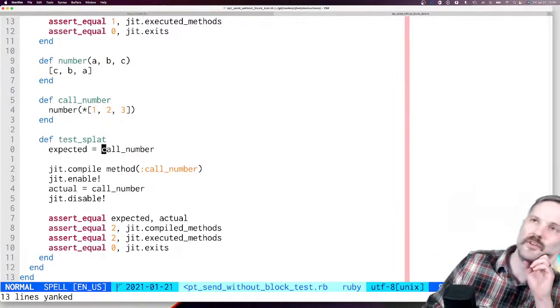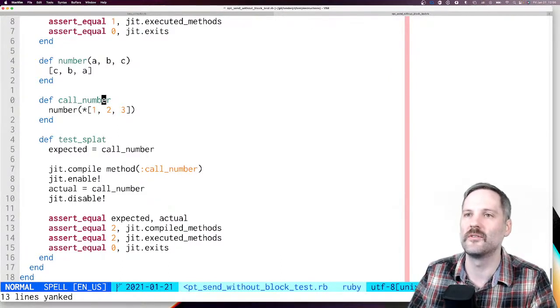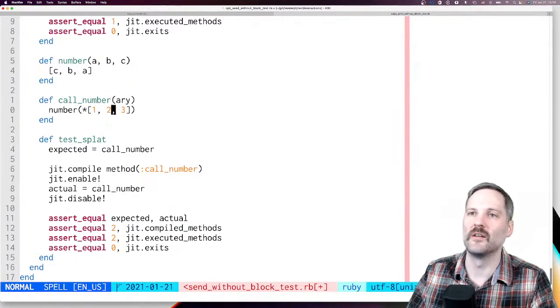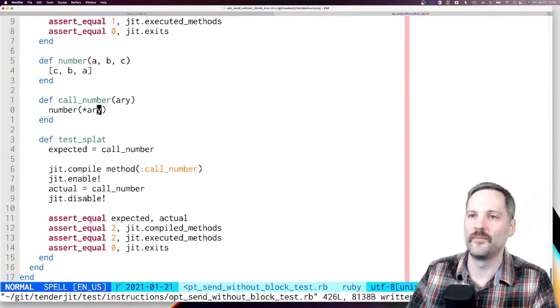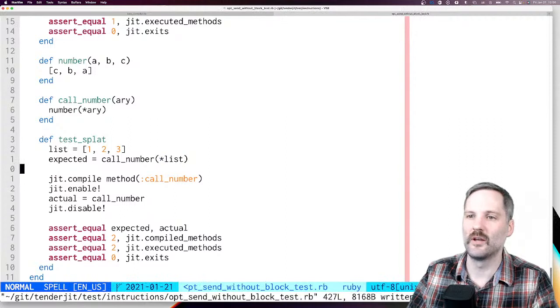So we need to somehow figure out a way to, let's just pass the array in. Let's do this. Let's do that. We don't have to hard code the array in here. All right, do that, and then let's do that, that ought to do it.